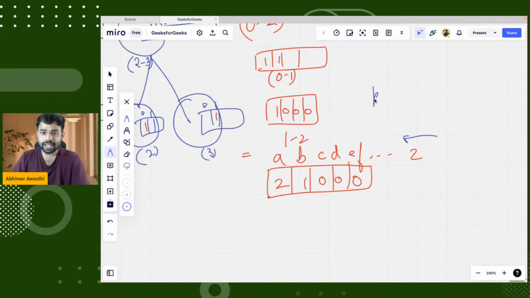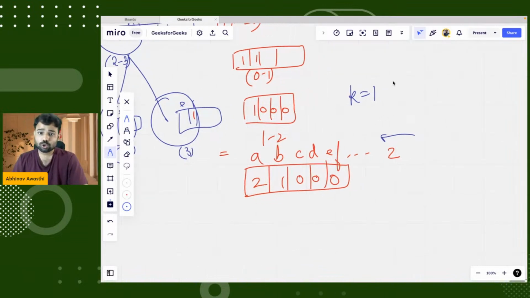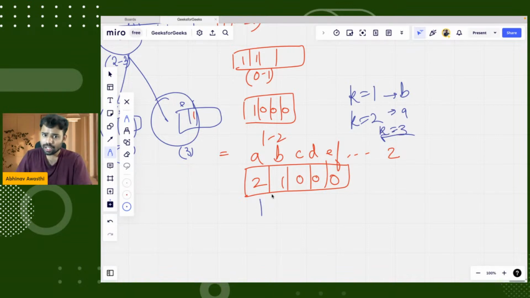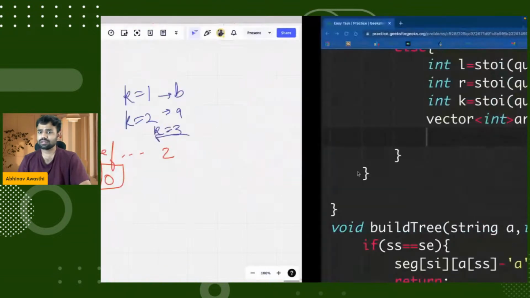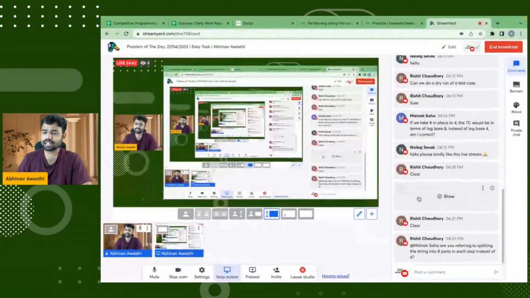Okay. So let's say my K is 1. It means I want the first lexicographically largest, so my answer will be B. Why B? Because from the back, the first string that you see is B. Now when K is 2, B is gone, so A will come. When it is 3, again A is the answer.